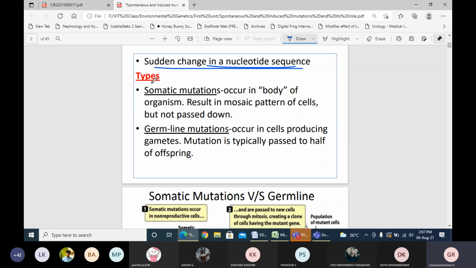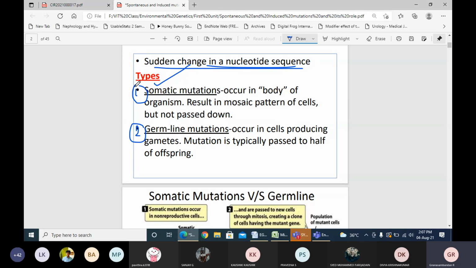There are two different types of mutation: one is somatic mutation, the other is germline mutation. Somatic mutation occurs in the body of the organism, that means the body chromosomes, the autosomes. This results in a mosaic pattern of the cells. However, these mutations will not pass to the next generation.